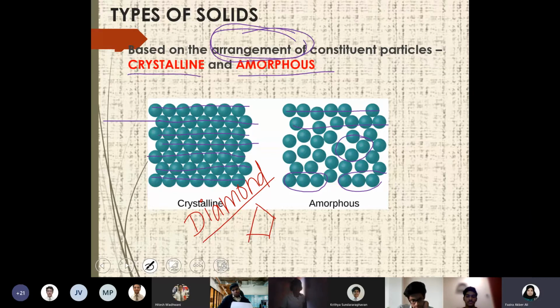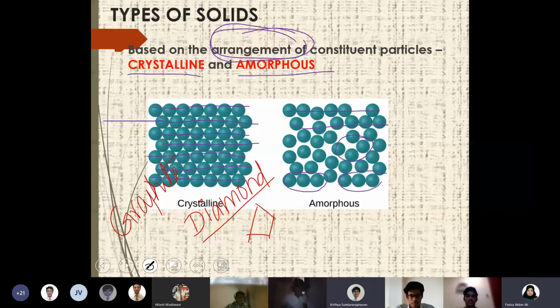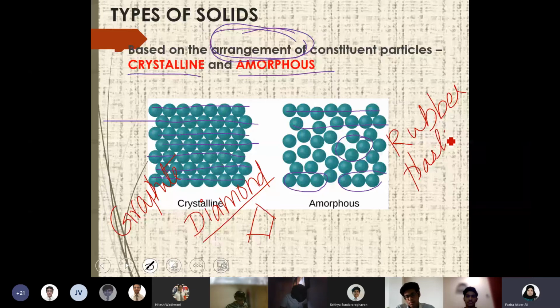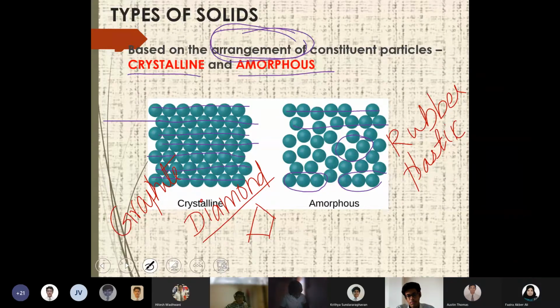Amorphous. Any example for amorphous that you are using every day? Graphite. Graphite is crystalline, because in graphite also there is a perfect arrangement. Plastic. A rubber band. Sponge, okay. Rubber, yeah, correct. Rubber is plastic. One more common thing. Wood. Wood will be crystalline, since it's more ordered. Clay. Like glass. Yeah, glass.